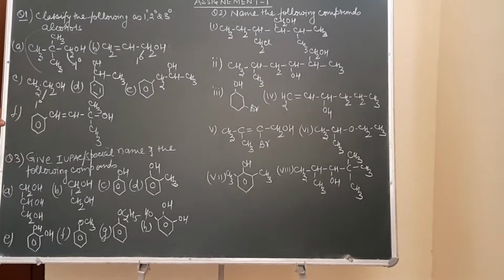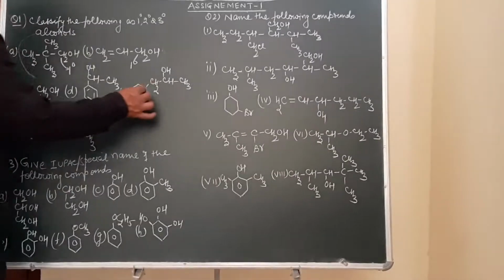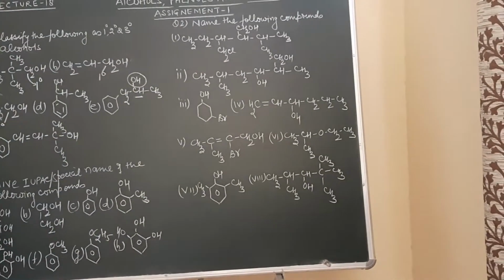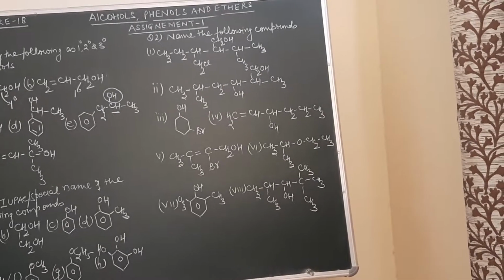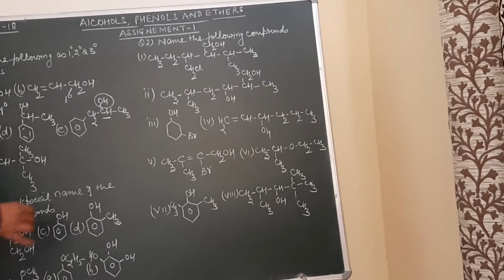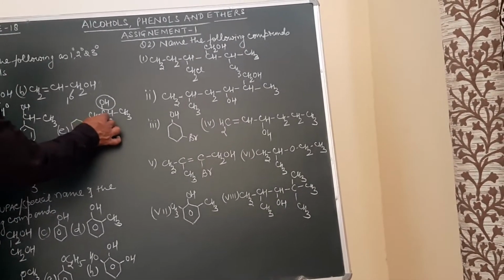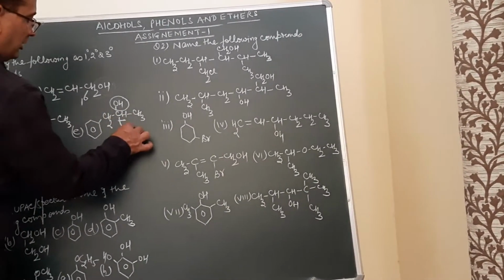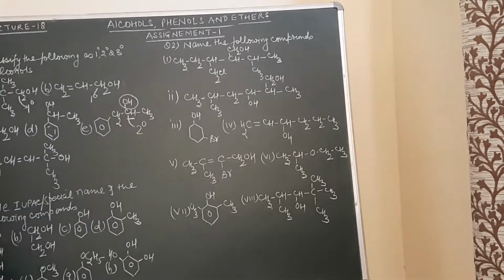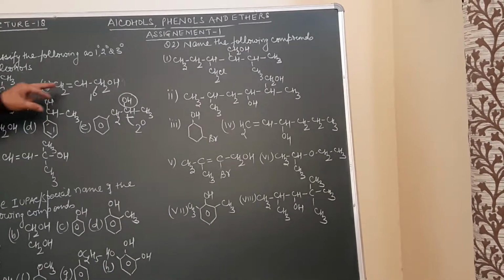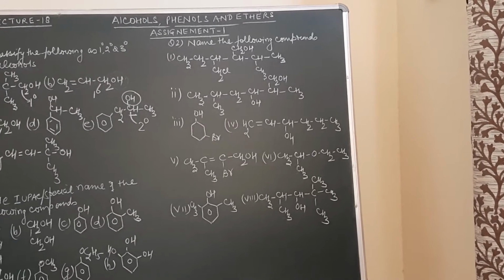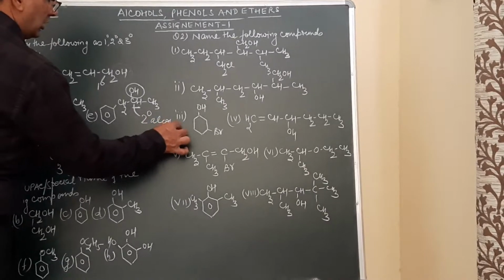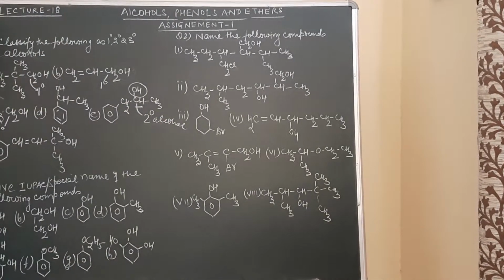I think it must be very clear. Now just look at this carbon atom. On this carbon atom, this OH group is attached. So over here, this is CH2, CHOH and CH3. What is the nature of this carbon atom? It is 2 degree. So this is a 2 degree carbon atom over here. So this is what kind of alcohol? It is a 2 degree alcohol. And this is what kind of alcohol? It is a 1 degree alcohol.